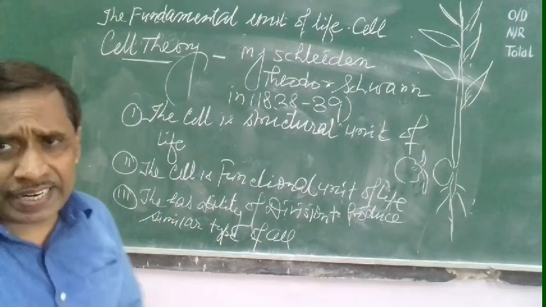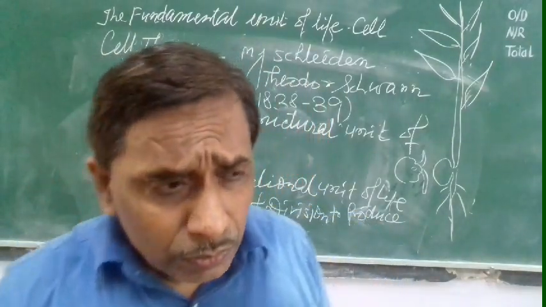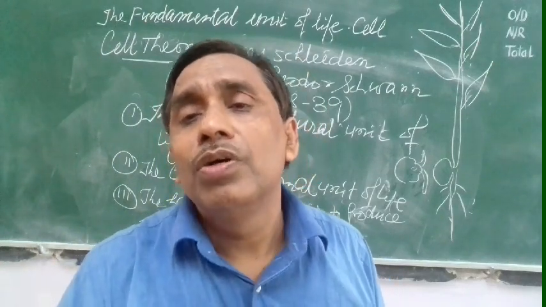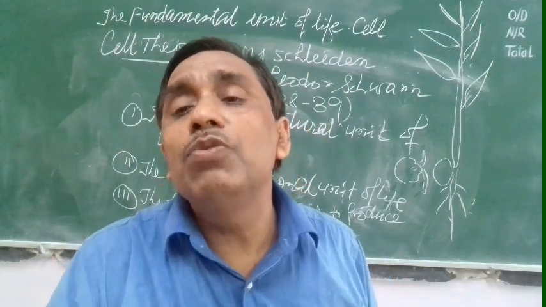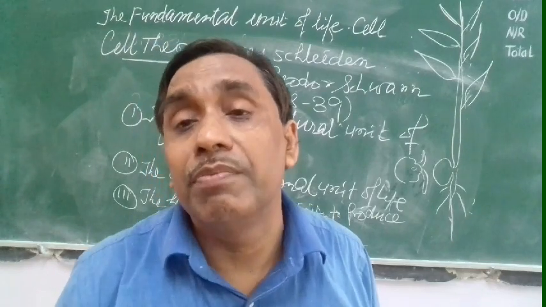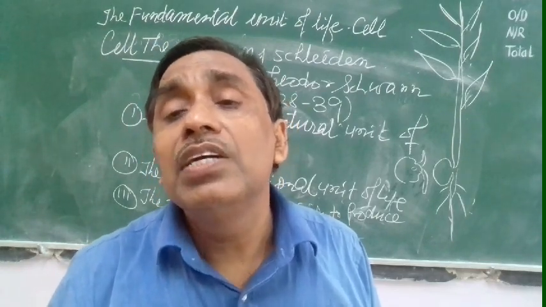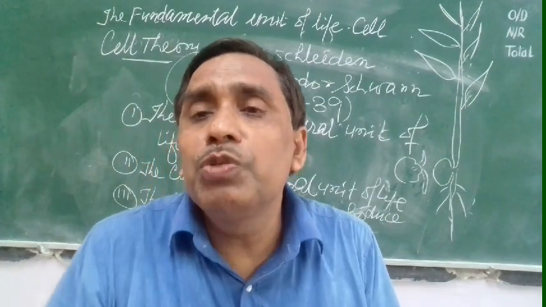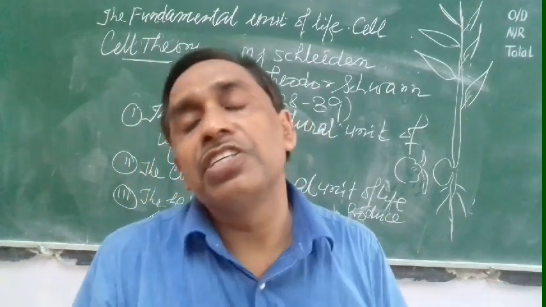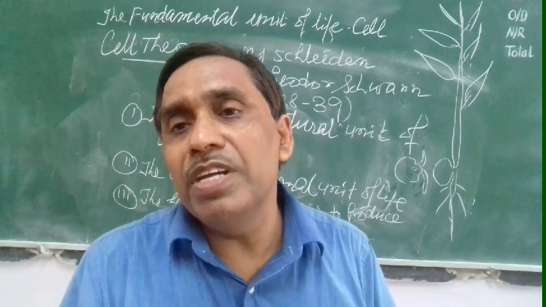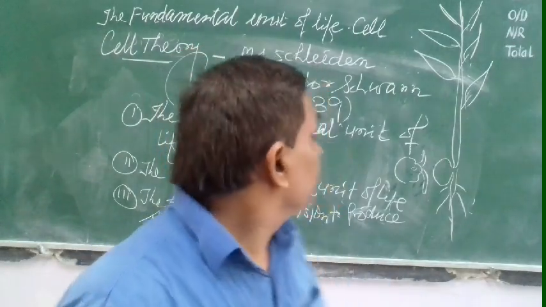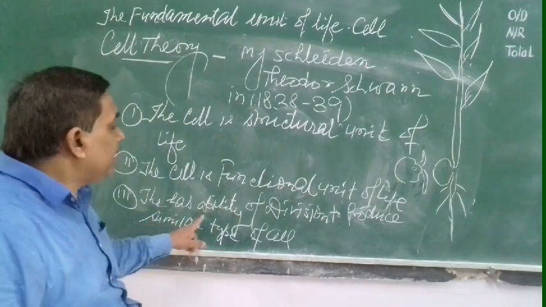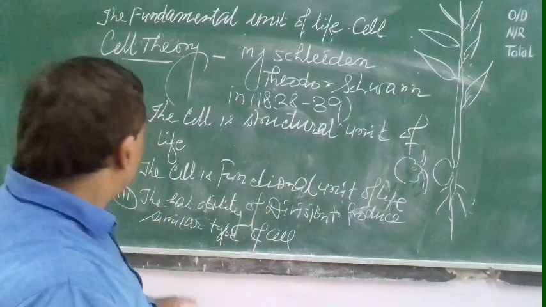This third line was added after Rudolf Virchow's statement. Virchow told that omnis cellula e cellula in 1855. Means every living cell is produced by a pre-existing cell. So this sentence was added: the cell has the ability of division to produce similar type of cell.